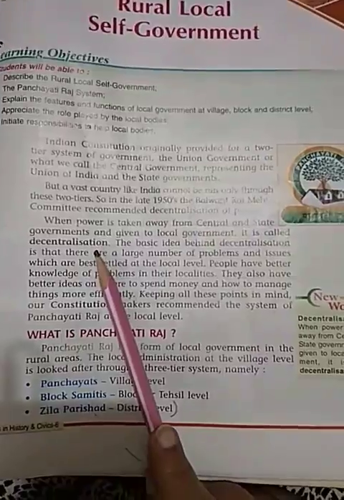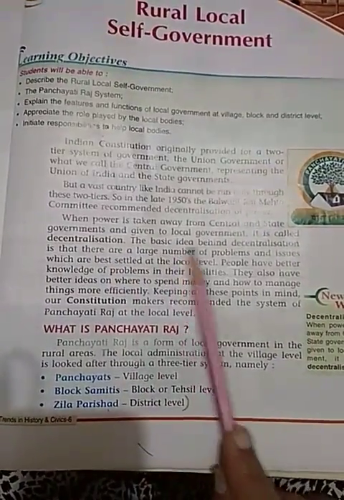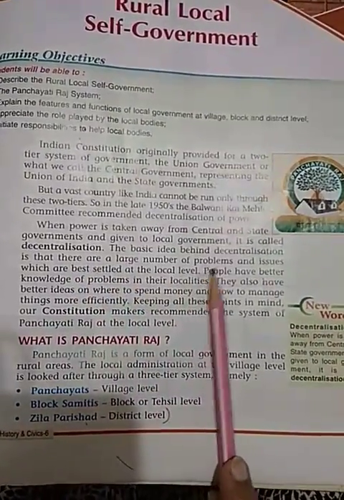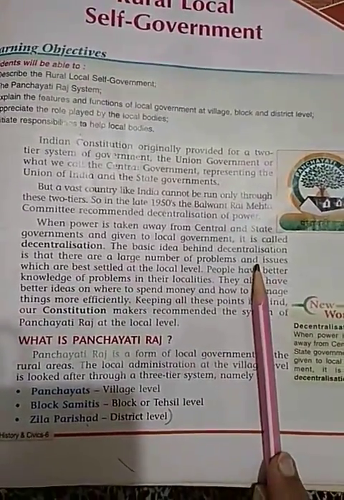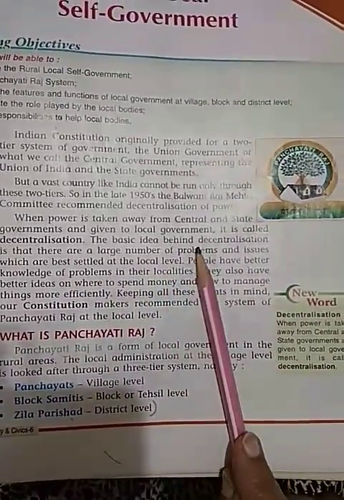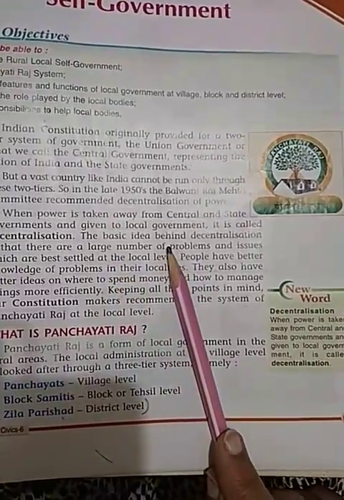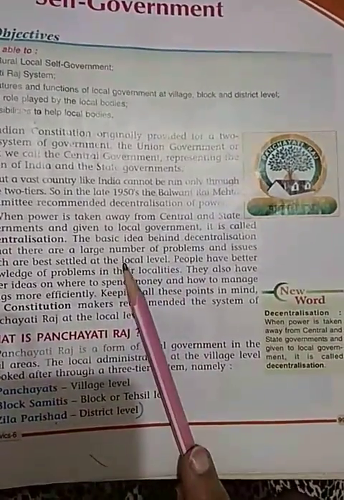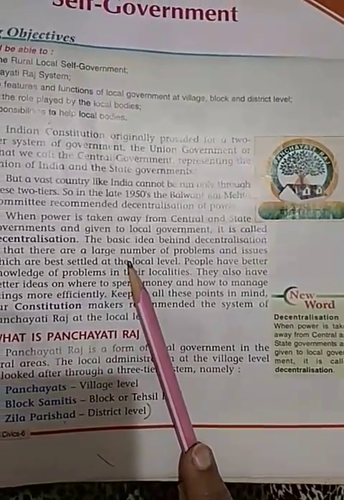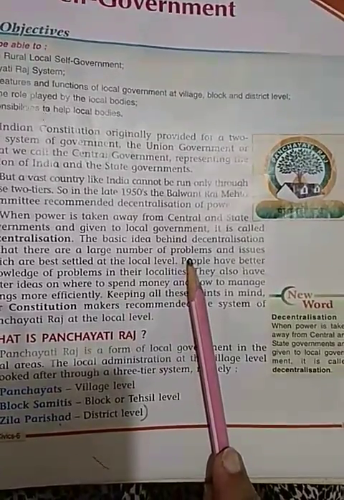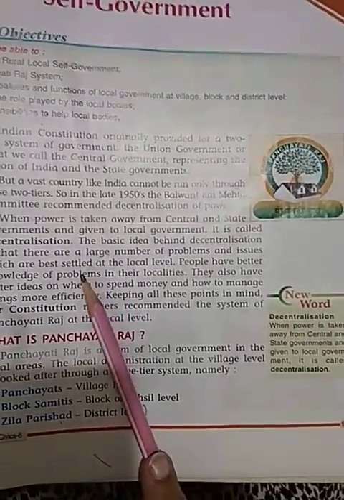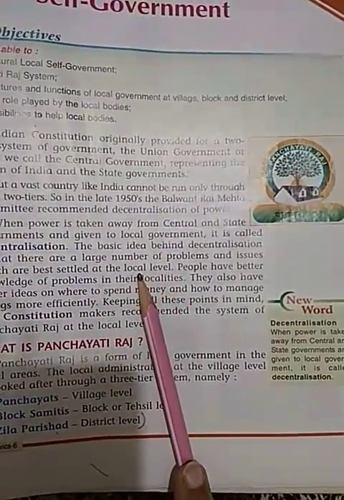So why was this decentralization adopted? The basic idea behind this decentralization is that there are a large number of problems and issues which are best settled at the local level. The main basic idea was that as India is a very big country, there are a number of problems and issues that can be settled better than anyone else by the people of that particular local area only.